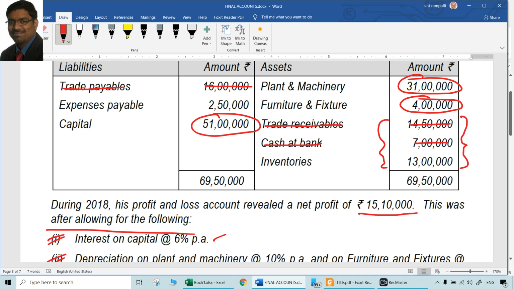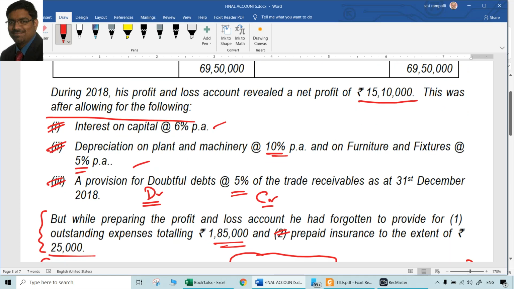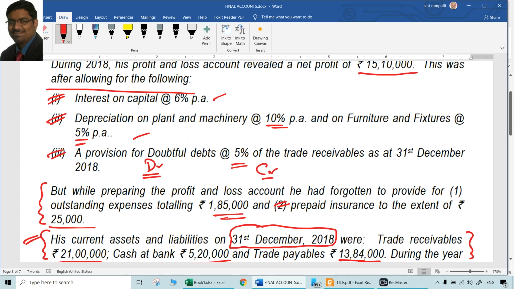Inventories, indirectly it is mentioned how much is the amount of that. That is the core point. Capital will be the starting point, plant and machinery, furniture and fixtures will be the starting point. And we have to recalculate the profit with those adjustments which are not done already. Which are done already, we need to do only the other side of it. In these 3 points, half of the treatment is already done, we did the other half.